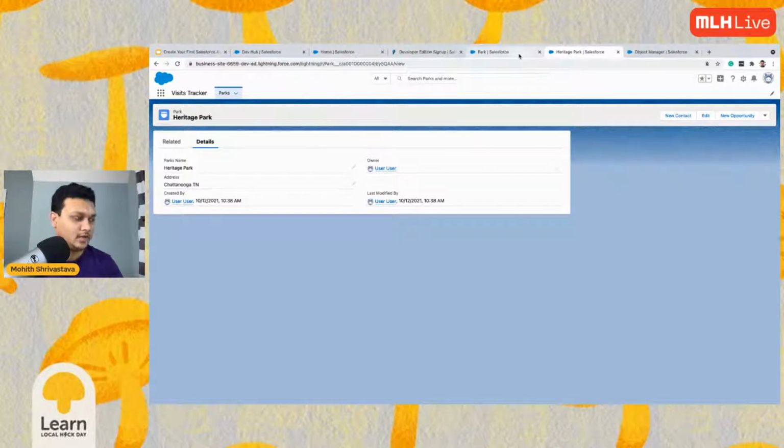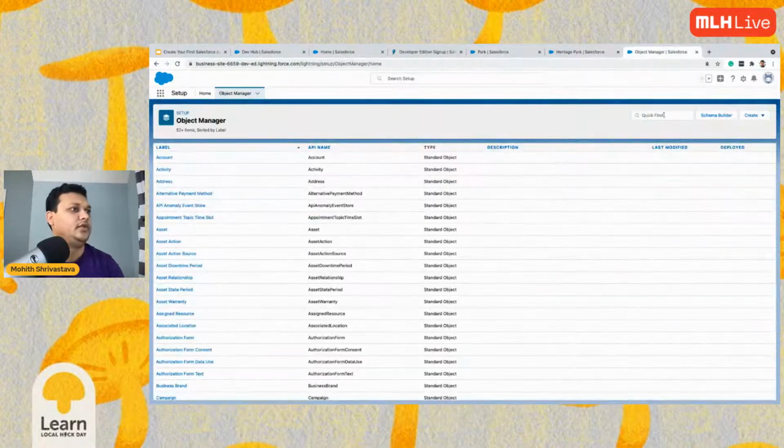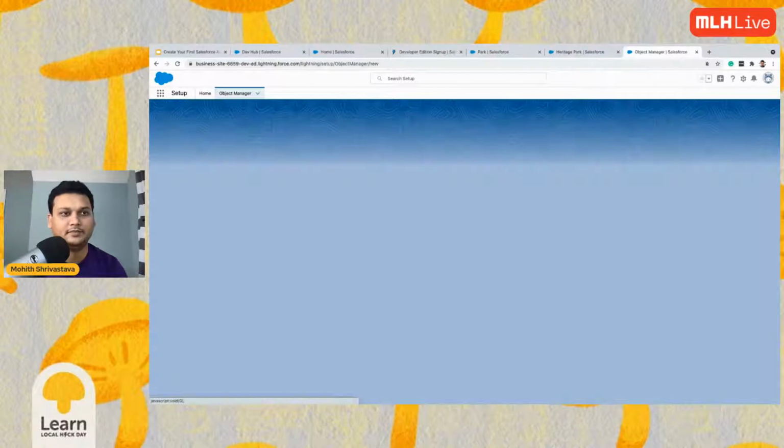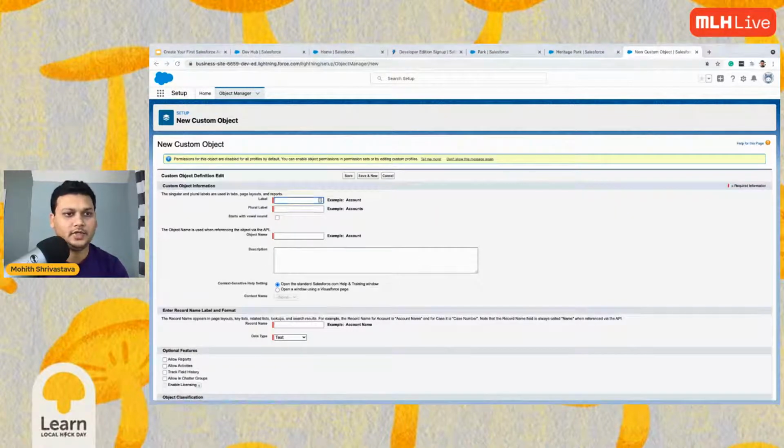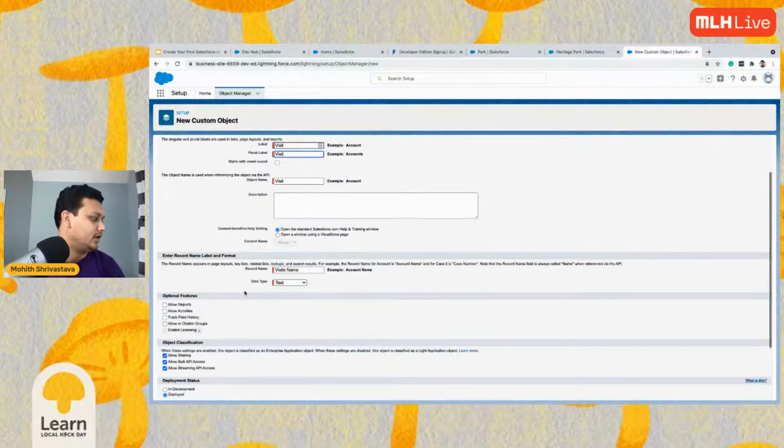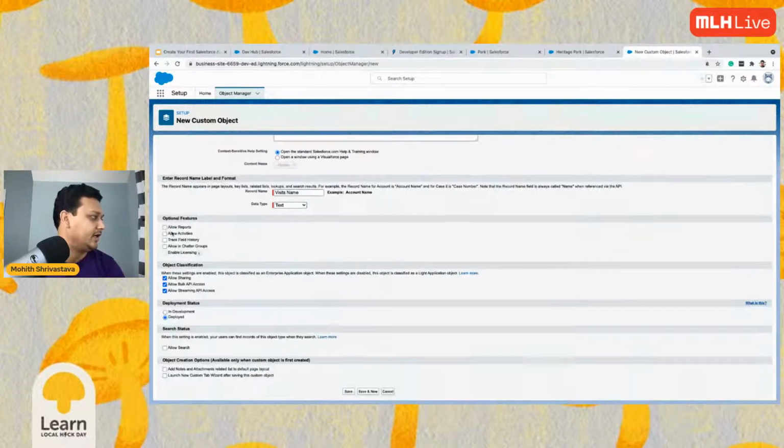I'll go back to the object manager and let's create one more object this time. Let me create an object called visits. Visits is the one that we will track. Every time I visit a park, I want to track the visit. So I'm going to say visits will be the plural. And this time I'm going to select this, so that it automatically creates the tab. See this checkbox, which means it automatically creates the tab. I'm going to save.